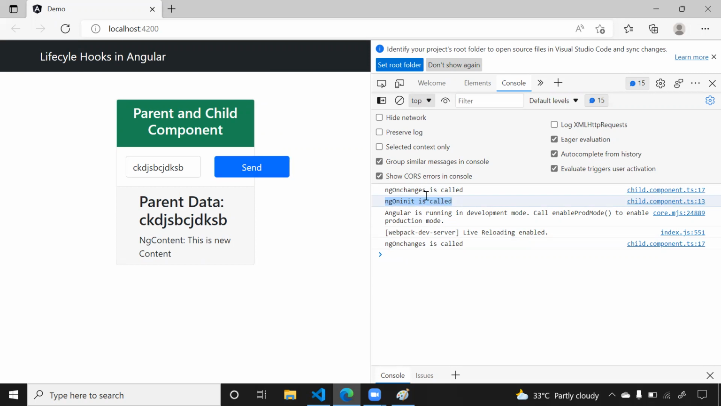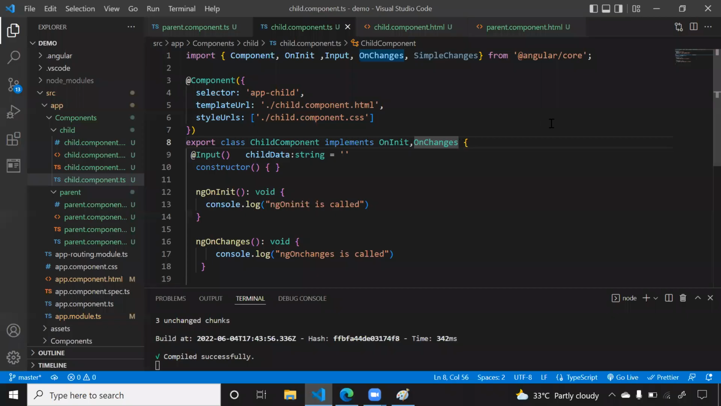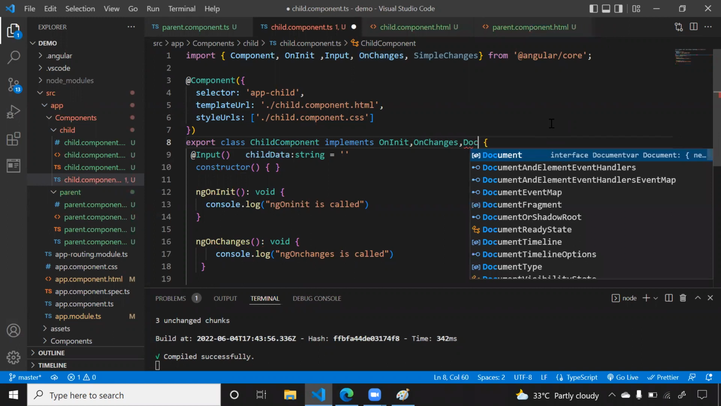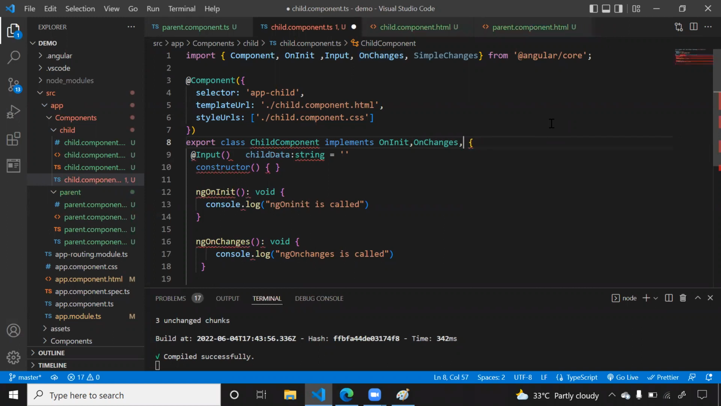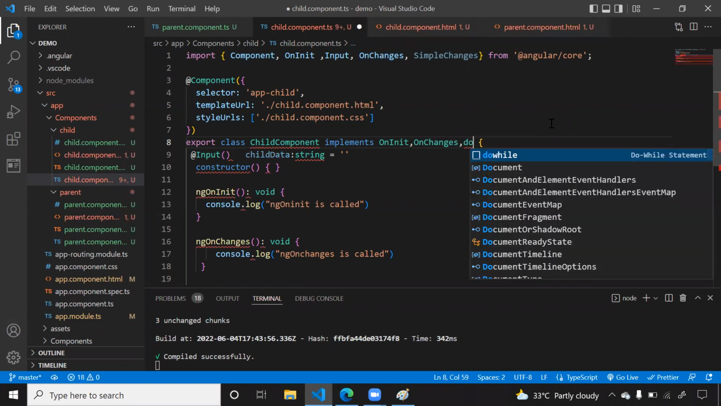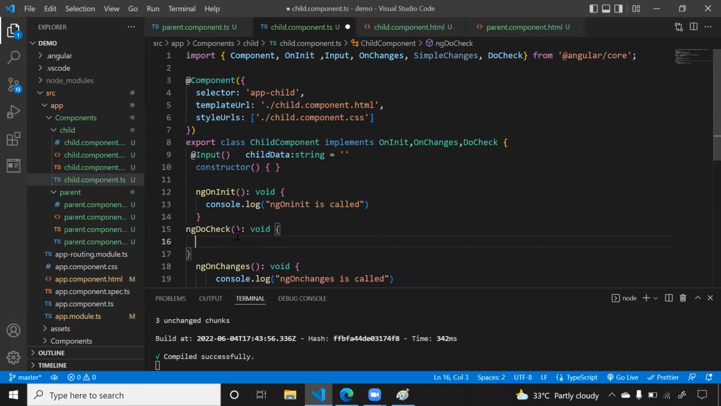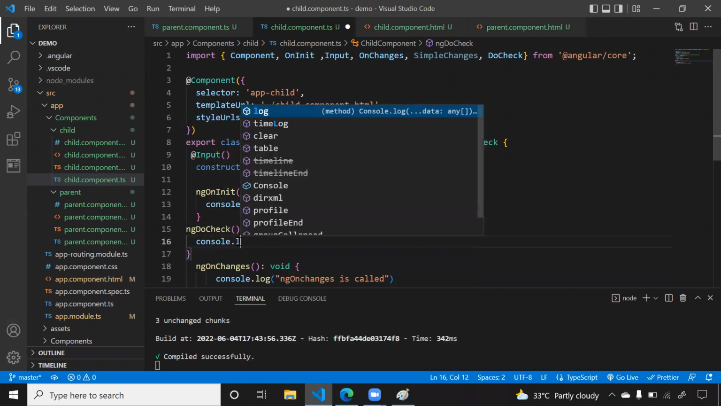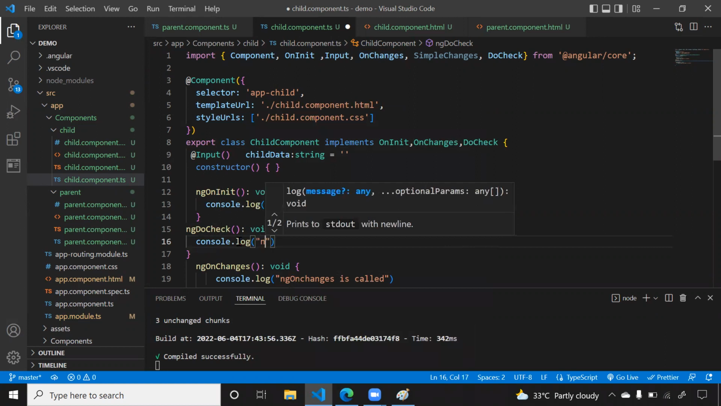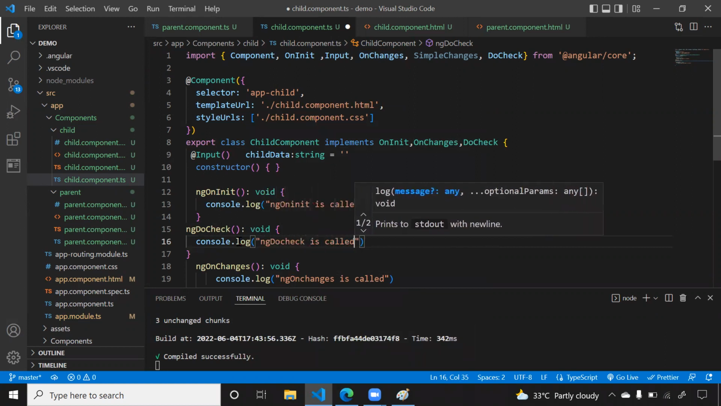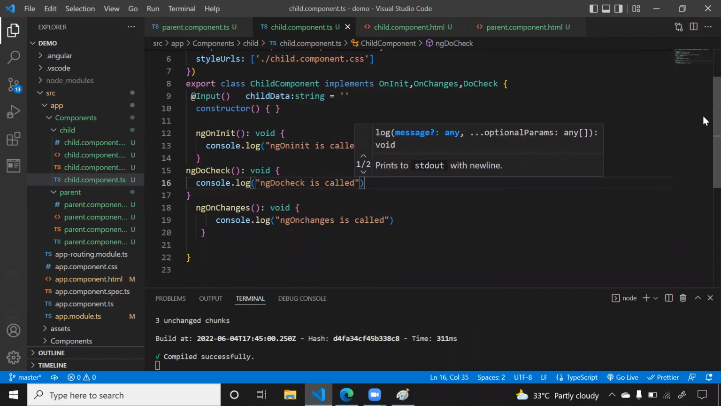Okay. In the same way, the third lifecycle method is ngDoCheck. So let me write it here. Now here I'm defining that ngDoCheck. Now here I can write console.log: ngDoCheck is called. So ngDoCheck is called whenever there is some change inside your component.